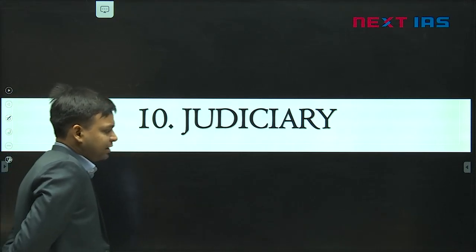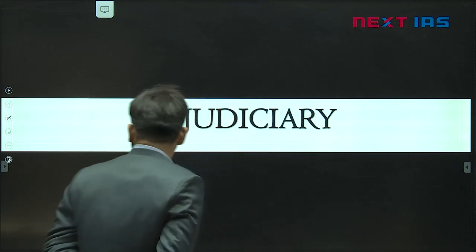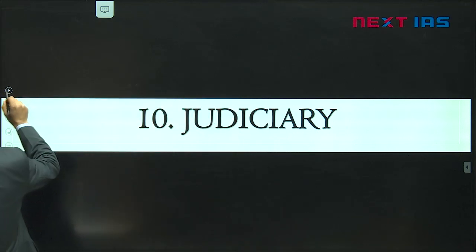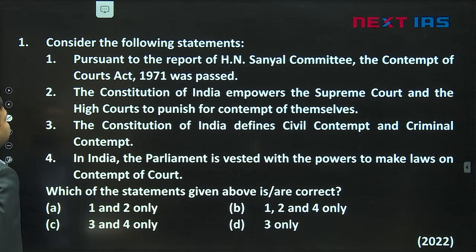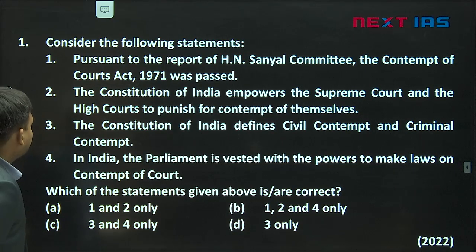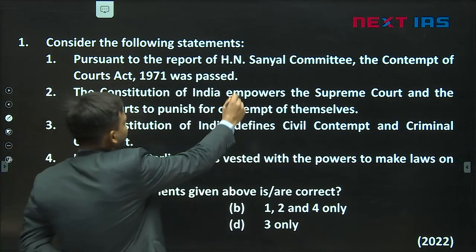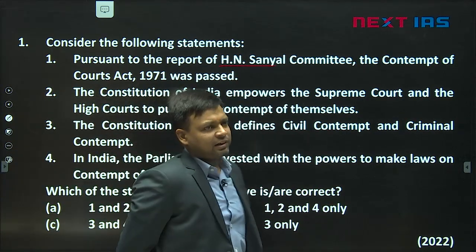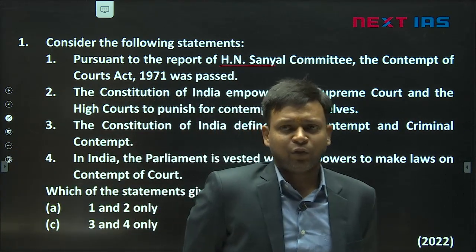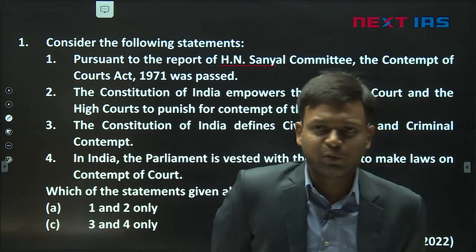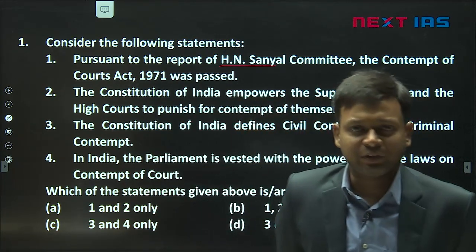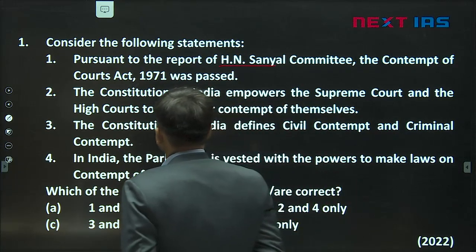Now the next question which we are taking is from the judiciary. The question is, consider the following statements. Pursuant to the report of H.N. Sanyal Committee, the Contempt of Courts Act 1971 was passed. This is correct information. We had a Contempt of Court Act from 1940 onwards, but the reform in the Contempt of Court Act happened after this report and we had the Contempt of Court Act 1971. So this is the correct statement.